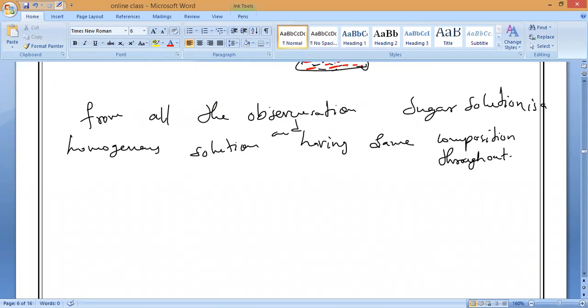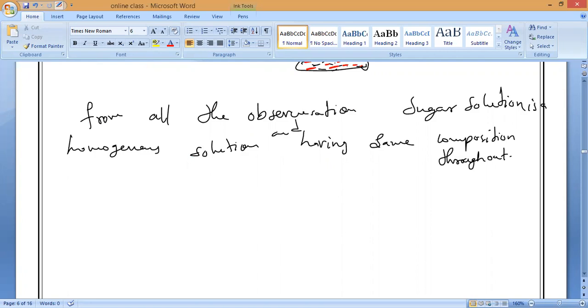Now I am explaining you the properties of solutions with one example. What is the example I have taken? Sugar and water, sugar solution. With the help of sugar solution, I am trying to explain you the properties of all the solutions. Do you understand, everyone? So this is what you have to remember. Okay, so please write it.